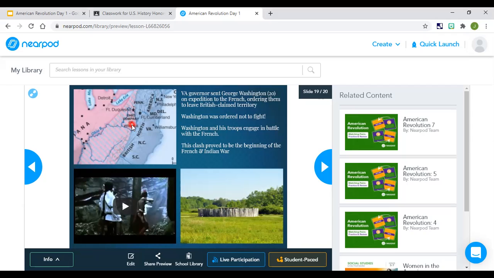Just go there, tell them, hey, this is our land, get out of here, and then report what they said. Washington, though, a little eager, young, and full of violence, is going to accidentally engage in a battle with the French. He's going to provoke a sort of fight with the French. At the time, though, Washington was not aware that the French were not there to fight.